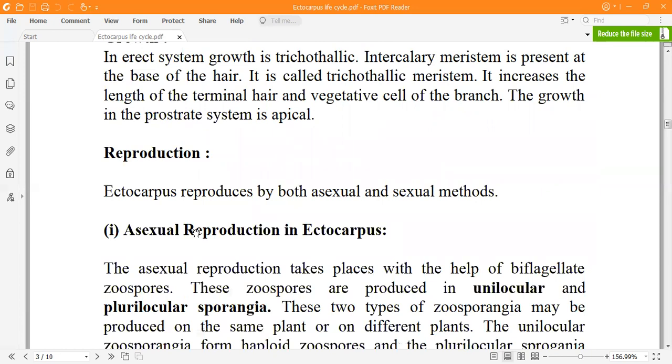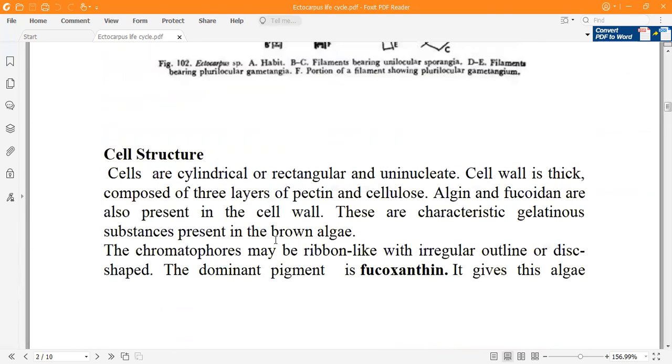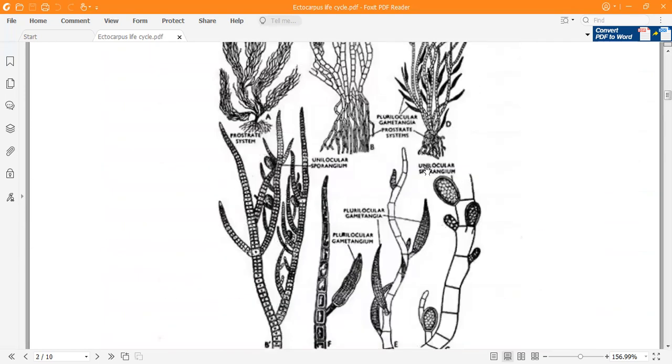Next is reproduction. Ectocarpus reproduces by both asexual as well as sexual means. In the asexual reproduction in Ectocarpus, reproduction takes place with the help of biflagellate zoospores. Please remember, the zoospores are produced in the unilocular and the plurilocular sporangia. As I have already shown you, there are two types of sporangia.